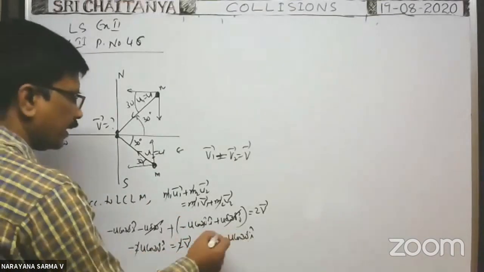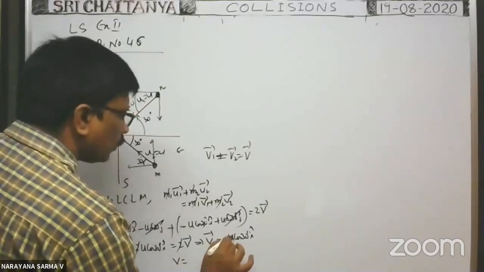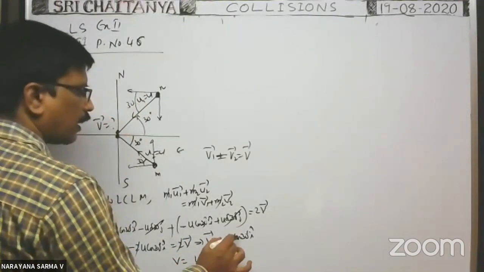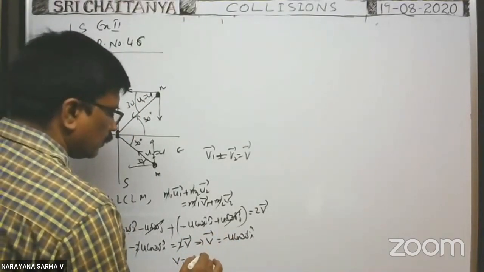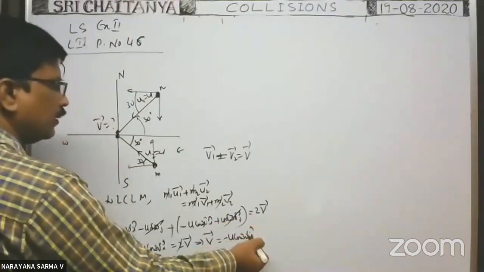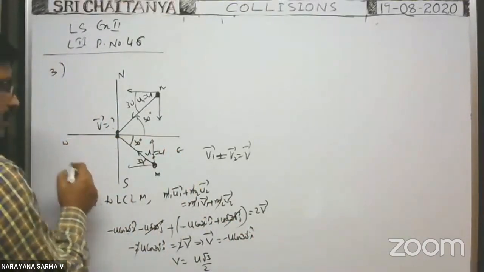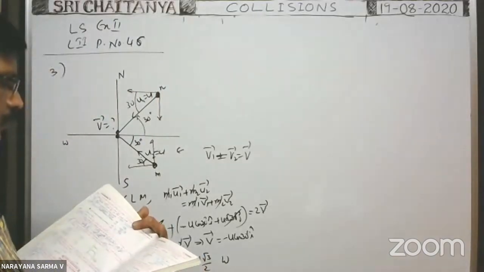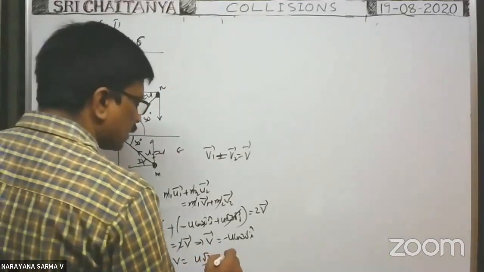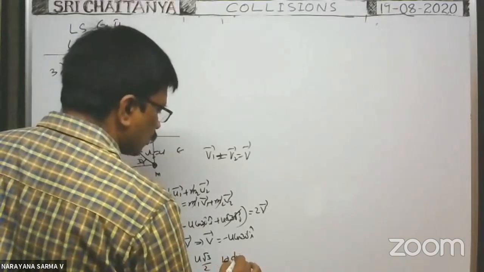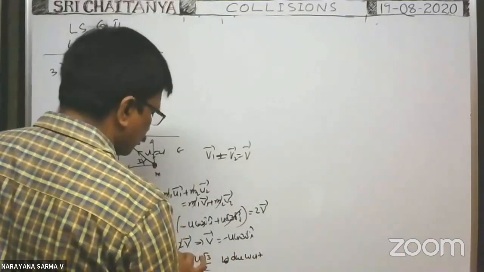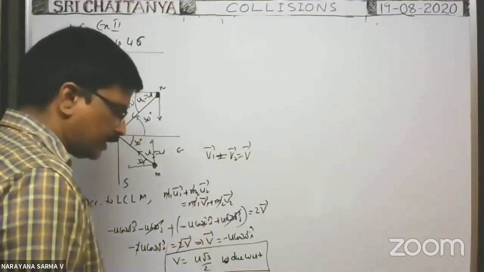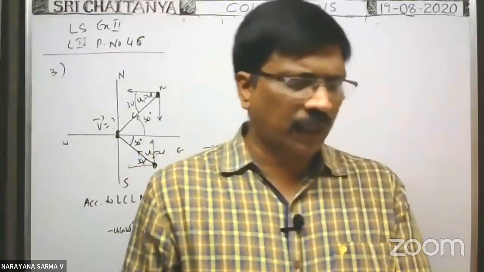So what is the simplification here? Magnitude of this one is equal to u into cos 30, root 3 by 2. Root 3 by 2 towards negative x axis means towards west. So u root 3 by 2 west, due west. West means towards west, that can be called as due west. This is the answer. It is also one of the important problems.